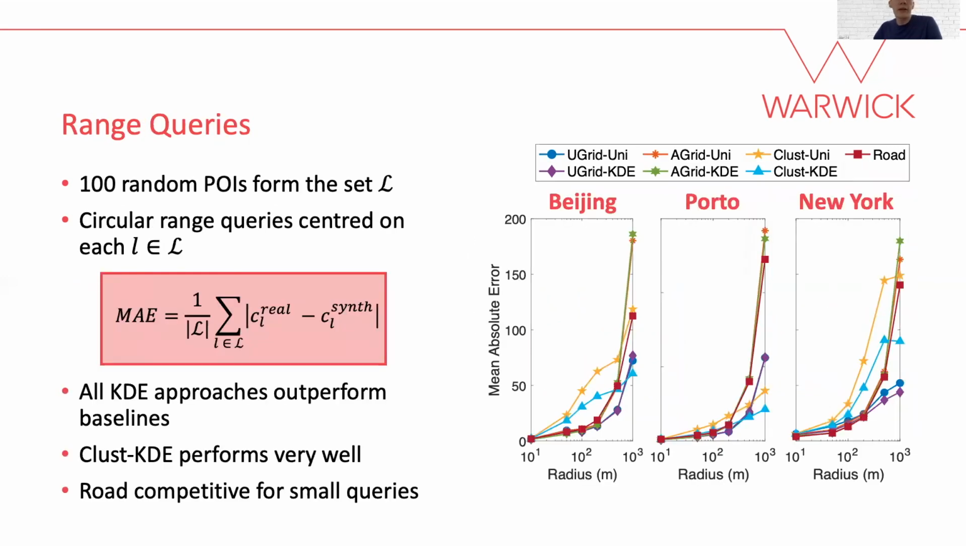The first location analytics tasks that we consider are range queries, in which we consider circular queries centered on 100 POIs. Range queries are important for businesses as they allow them to quickly assess how many customers are nearby, for example. We use the mean absolute error, as defined here, to quantify the error between the real and synthetic data. All methods outperform their baseline, which we model as the partitioning-based approaches with uniform data generation. Road is competitive for small radius queries, although it performs worse when the radius increases.